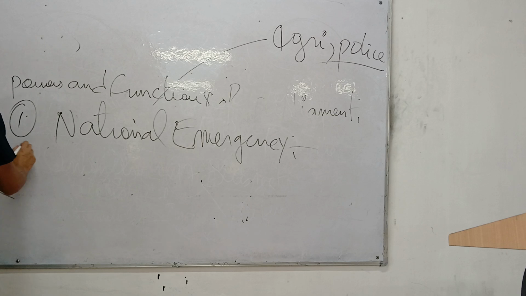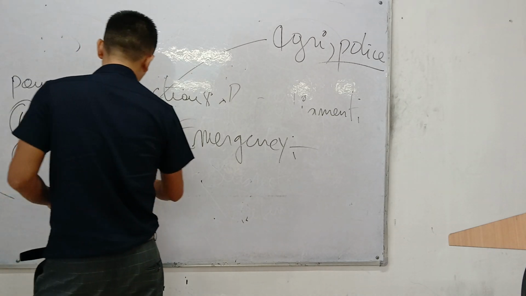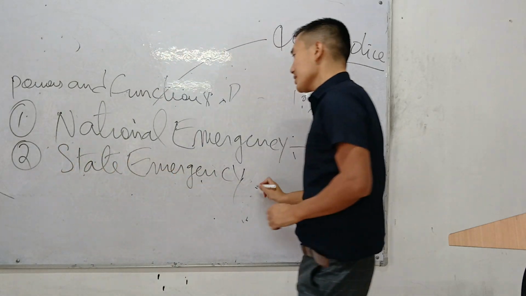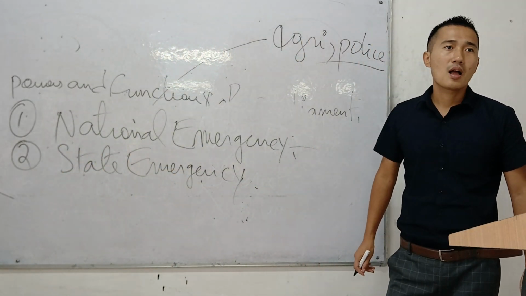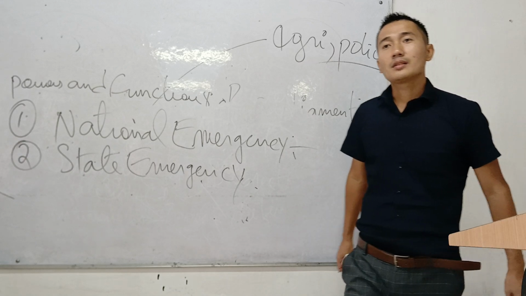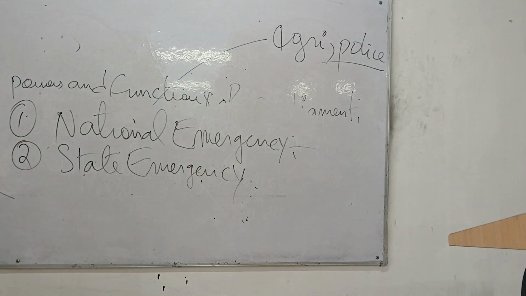Second condition is state emergency. The second condition is known as the state emergency. Take the best example of Manipur. What is happening in Manipur? In Manipur, the Chief Minister has been suspended. No more Chief Minister. The state of Manipur has been taken over by the government of India.